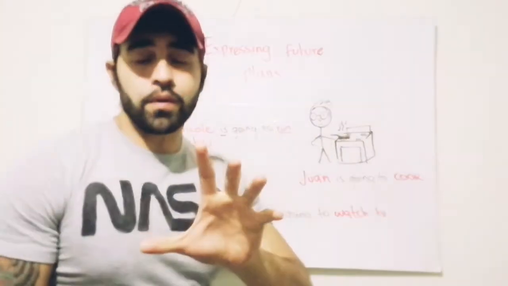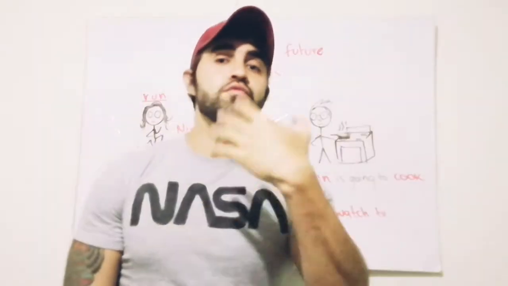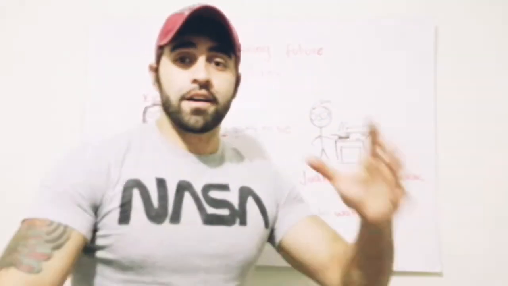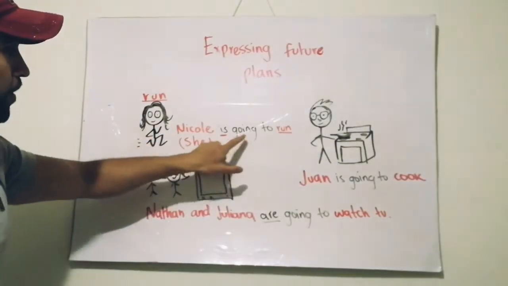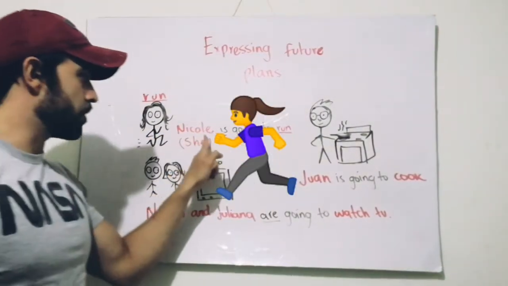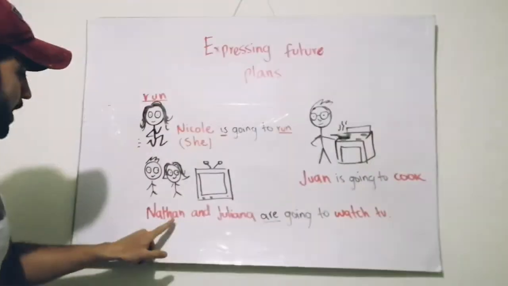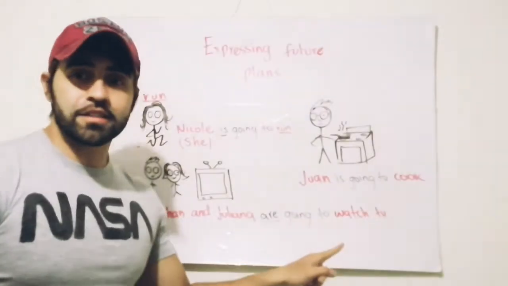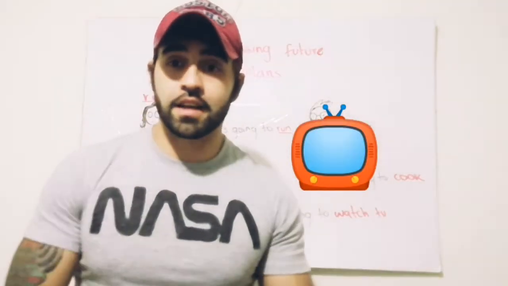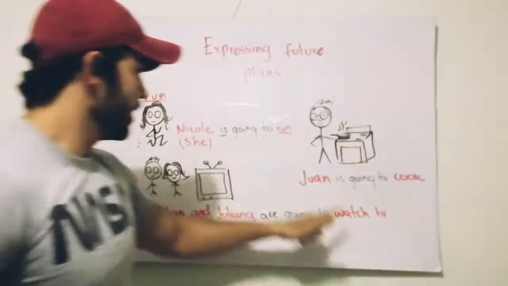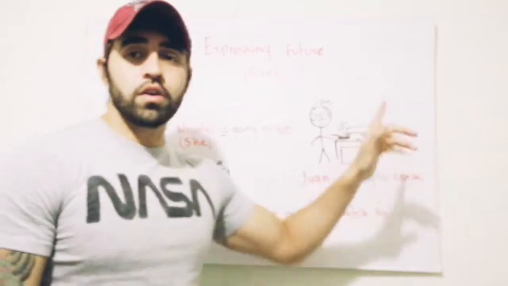Now, these people are planning to do these activities tomorrow, or probably another day of the week, but in the future. But let's say they are planning to do these activities tomorrow. Nicole is going to run tomorrow. Nathan and Juliana are going to watch TV. That's their plan, probably tomorrow. And Juan is going to cook tomorrow or on Saturday.